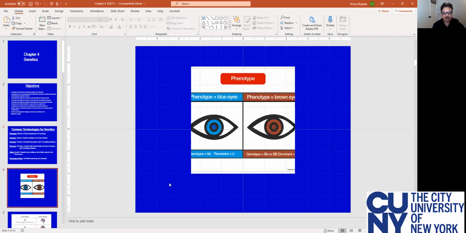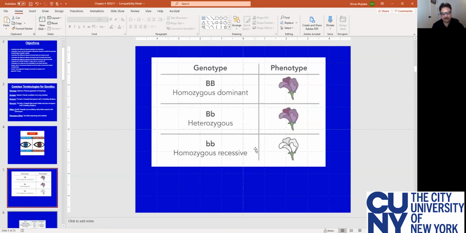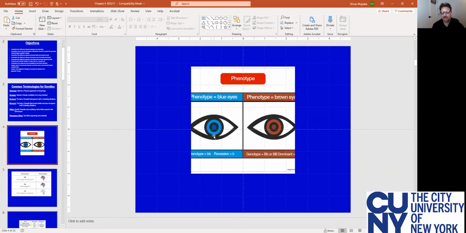Phenotype refers to physical attributes. In plants, it could be tallness or shortness in height, or the color of the flower. In humans, it could be color of the eyes, color of the hair, again, height.